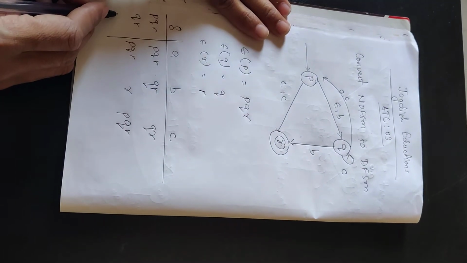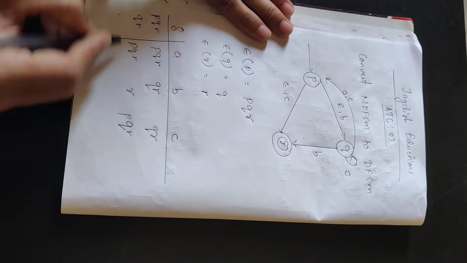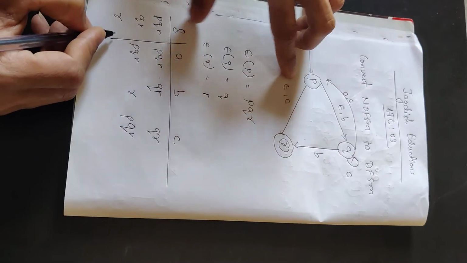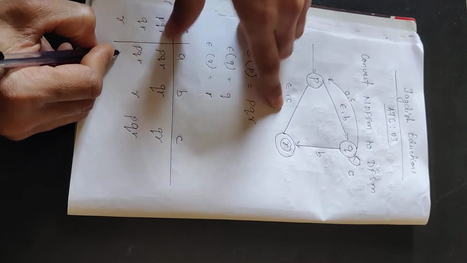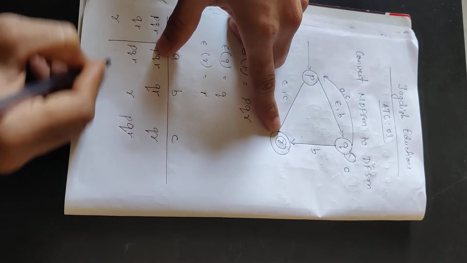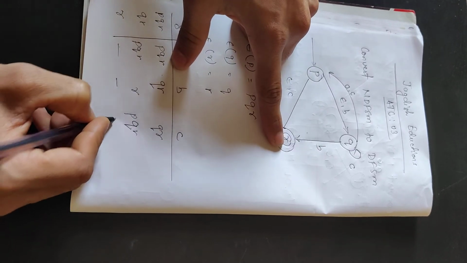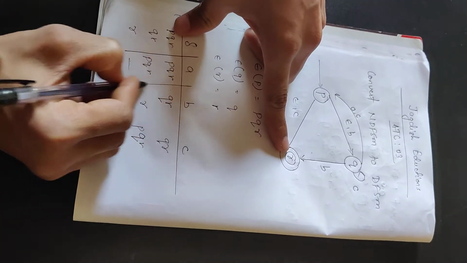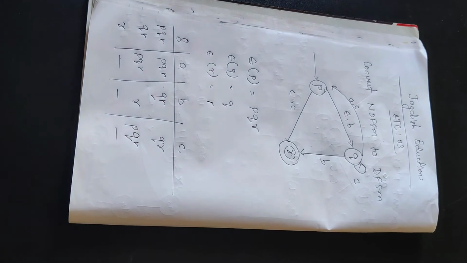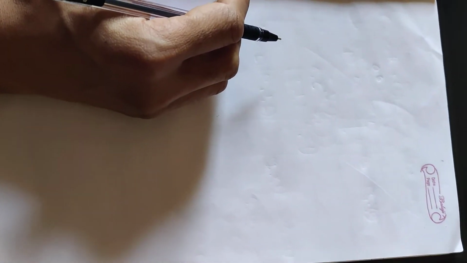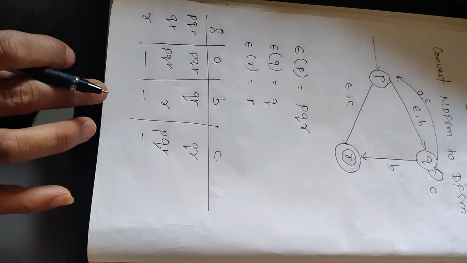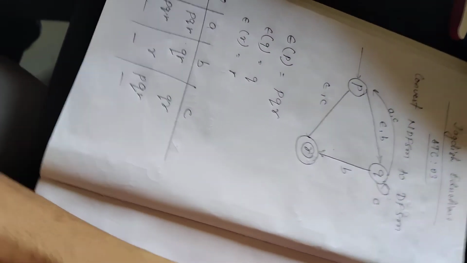Now coming to the next, we have got a new state R here. R on input A, nothing, blank. R on input B, blank. R on input C, blank. So up to here we are done with the transition. Now based on this transition function, or transition diagram, we will create the DFSM.